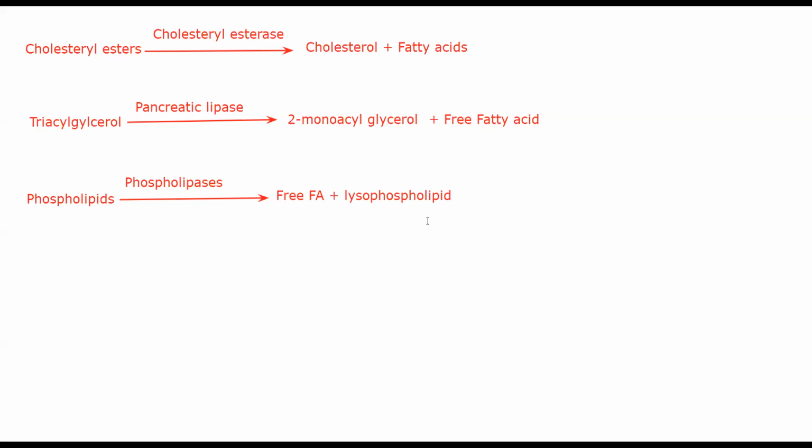After that, pancreatic enzymes that are coming along with your bile will act upon these emulsified lipid molecules and break them down even further, where you end up getting free fatty acids and cholesterol, and a few other products like 2-monoacylglycerol and so on. All right, that is in a nutshell the digestion of your lipids. Now I hope you understood that part. If you didn't, please let me know. Didn't understand, sir? You didn't understand.